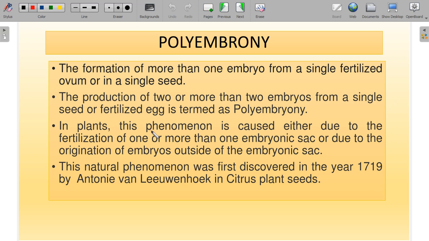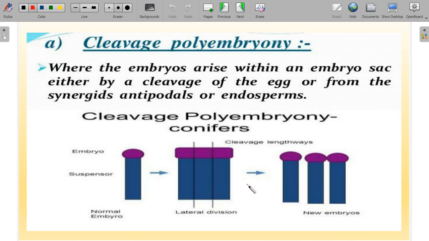In plants, this phenomenon is caused either due to the fertilization of more than one embryo sac or due to the origination of embryos outside the embryo sac. It was first discovered by Anton von Leeuwenhoek in citrus plant seeds. There are two types, which are not in your book, but I thought you should know about them. There are two different types of polyembryony, which I have to discuss with you now.